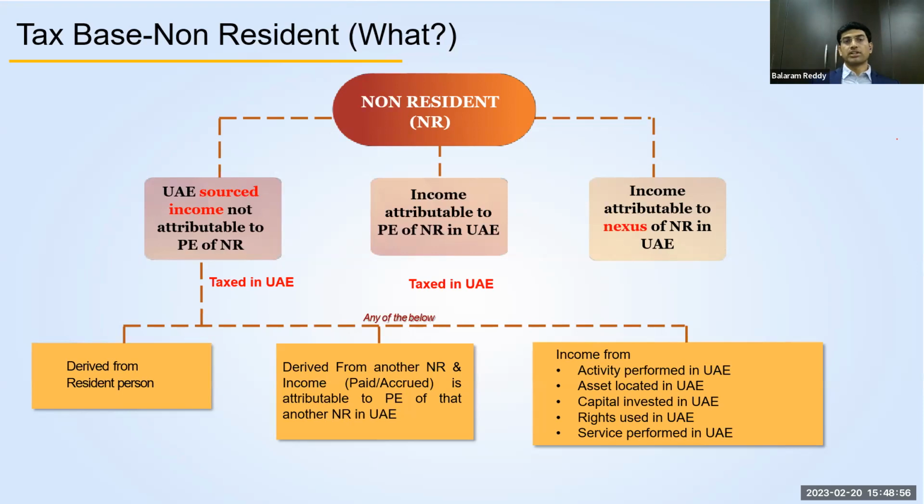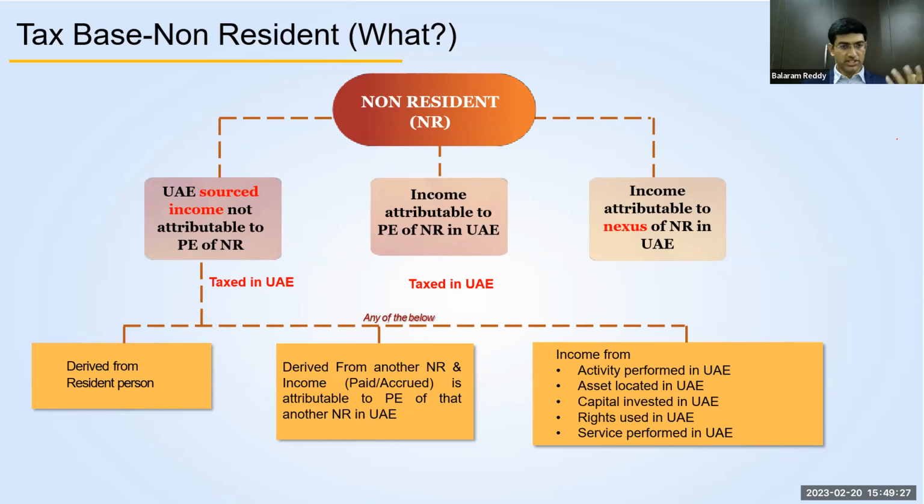So if non-residents have any income which is sourced in UAE that is not attributable to any permanent establishment, then it will still be subject to tax. We'll talk about what a permanent establishment is, as I mentioned. But in the hands of non-residents, if they source any income from UAE, that will be subject to tax. So what is called an income which is sourced from UAE?